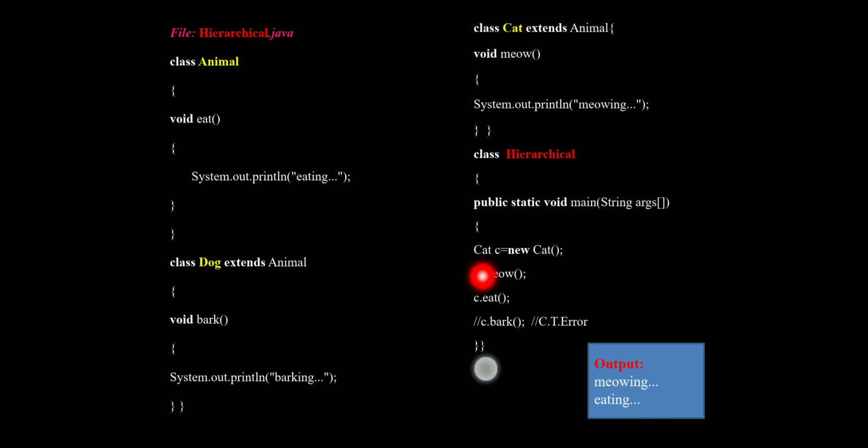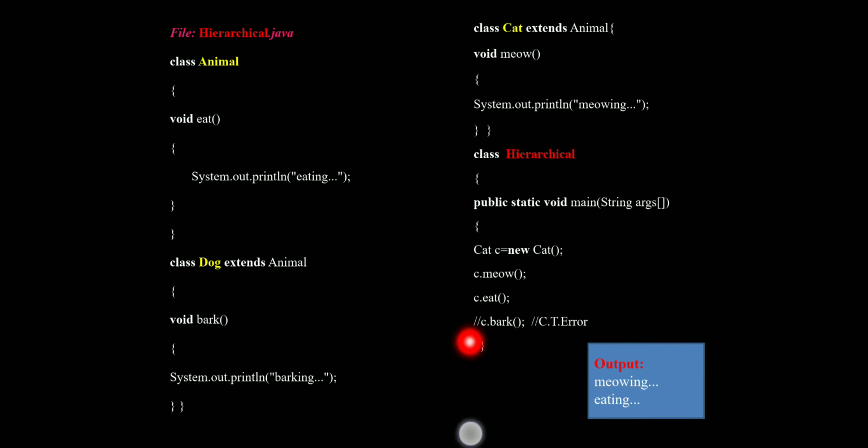In this we create the object c from the Cat class with the new keyword. We call the methods from the object: c.mew, c.eat. The output is mewing and eating. This is the example of hierarchical inheritance.